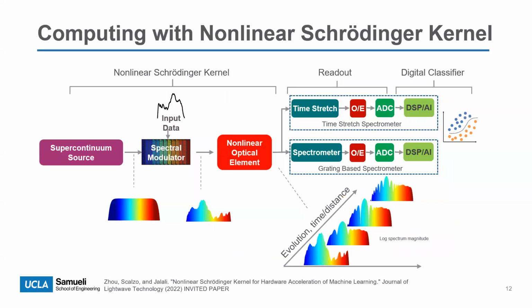Here's an actual experimental system. It starts with the continuum femtosecond laser source. In this experiment, the mapping of input data onto the femtosecond laser spectrum is achieved by a spectrum modulator. The nonlinear optical element, which in this case is a highly nonlinear fiber, performs the complex transformation on the input data as shown here. After this transformation, the data is captured by a spectrometer. It can either be a traditional grating-based spectrometer or a time-stretch spectrometer mentioned earlier. The captured data is sent into a digital classifier.